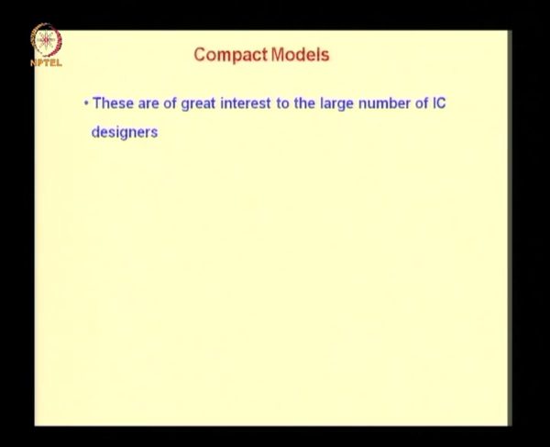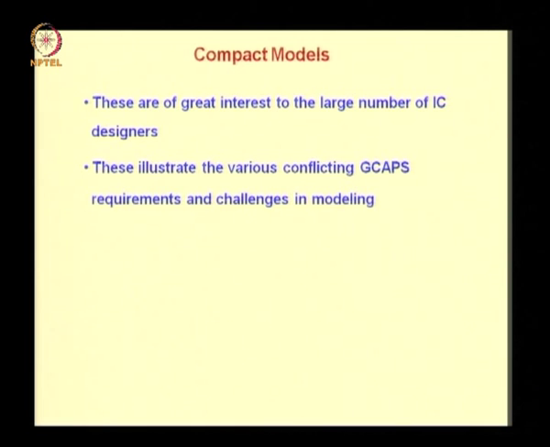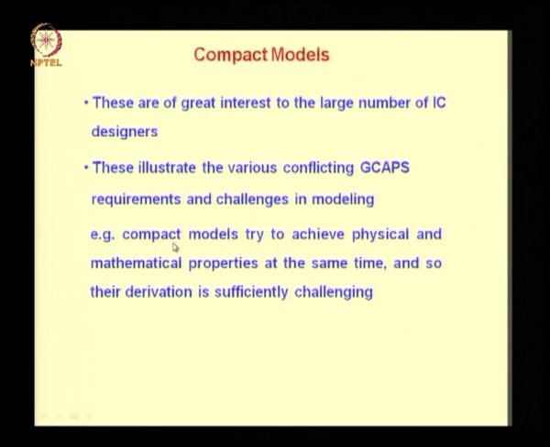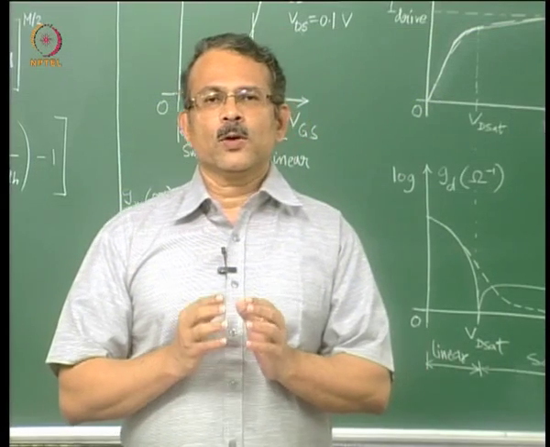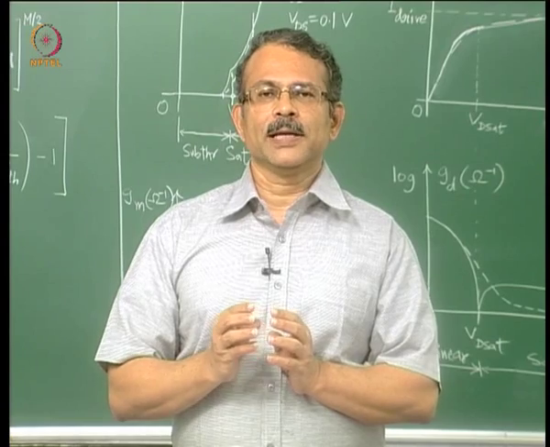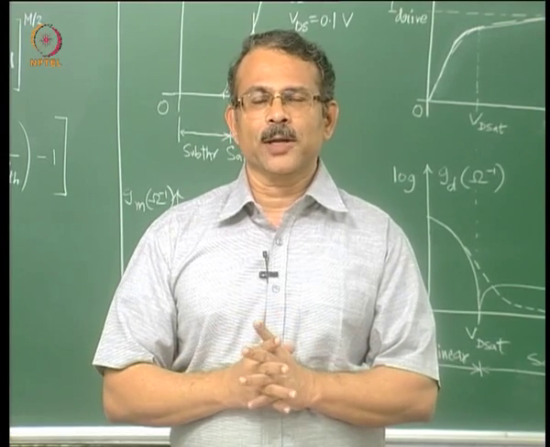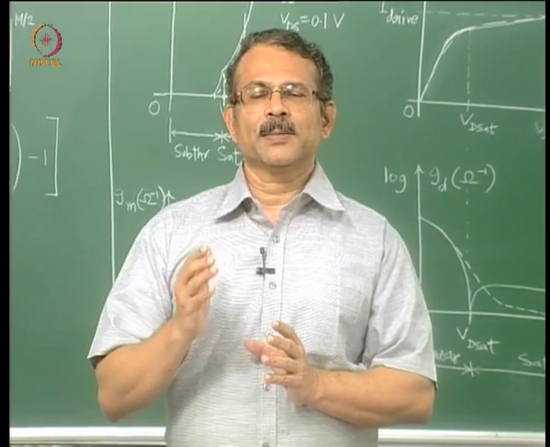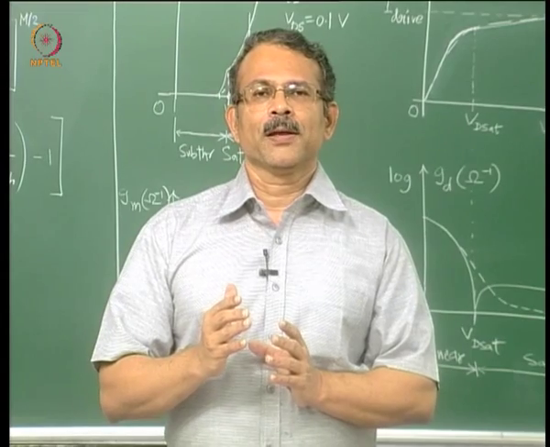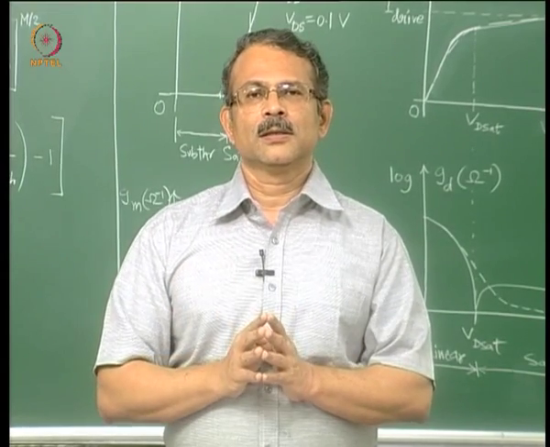These are of great interest to the large number of IC designers, and these illustrate the various conflicting GCAPS requirements and challenges in modeling. For example, compact models try to achieve physical and mathematical properties at the same time, and so their derivation is sufficiently challenging. Since we are going to discuss compact models of various devices in this course and compact models are important, let us look at some features, why there are some constraints such as continuity or any other constraints on compact models.